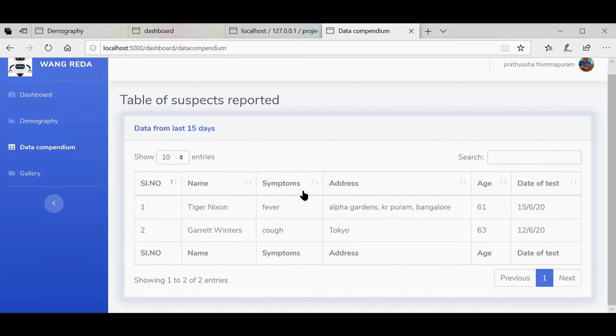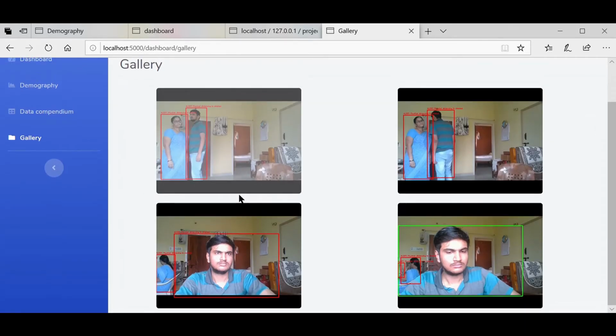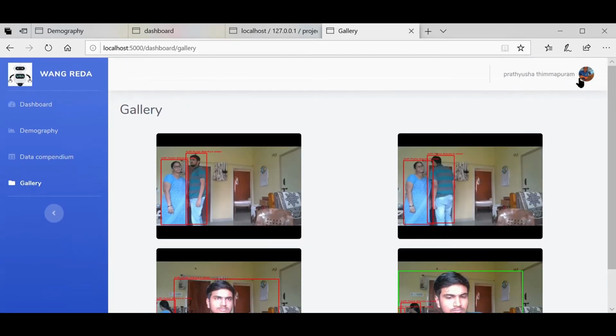Using this, the users can become warned if there are any suspects around them and be cautious with more physical distancing and following the norms. Gallery. Gallery shows the images captured by the bot whenever it encountered a physical distancing violation. Whenever there is a violation, it takes the picture and updates it here. Then on the top right corner, you can see that the username is displayed along with their name, and you have options like profile settings and logout. The user can log out of the website using this.